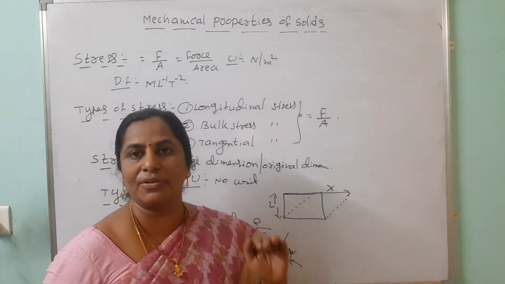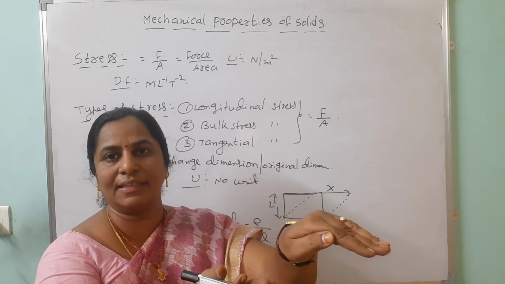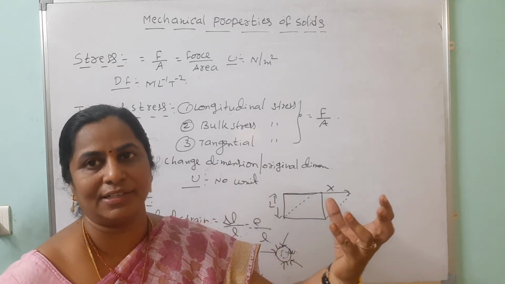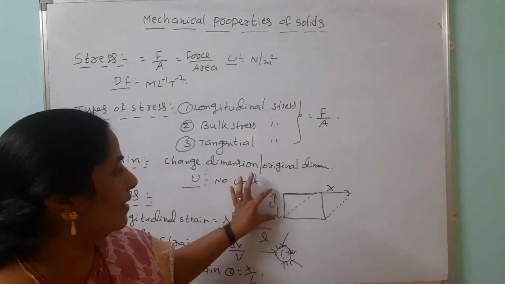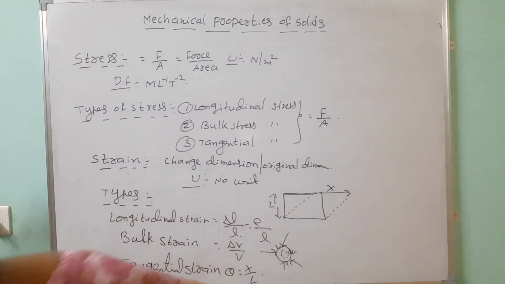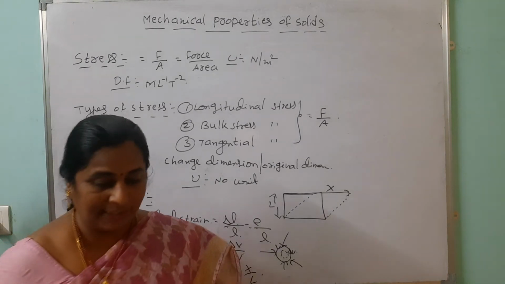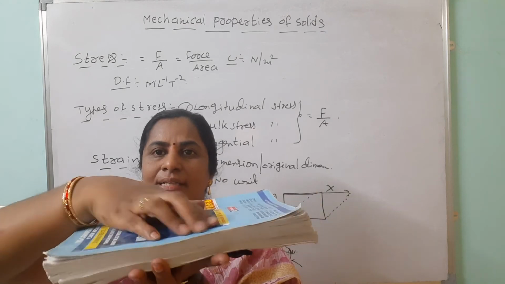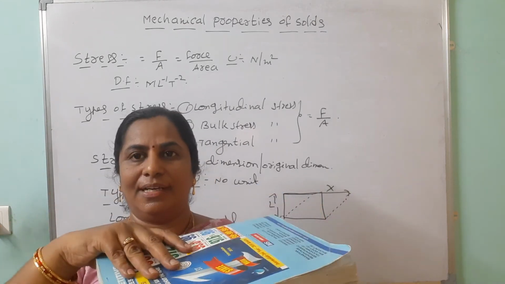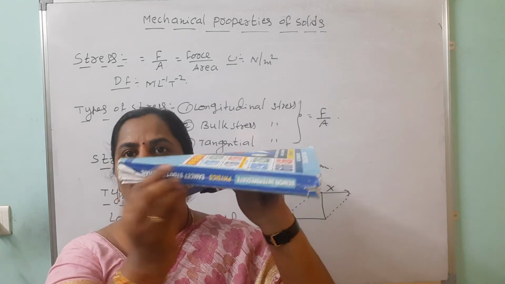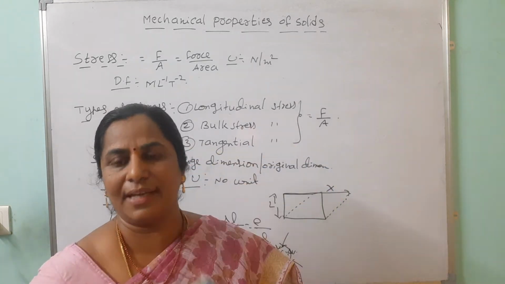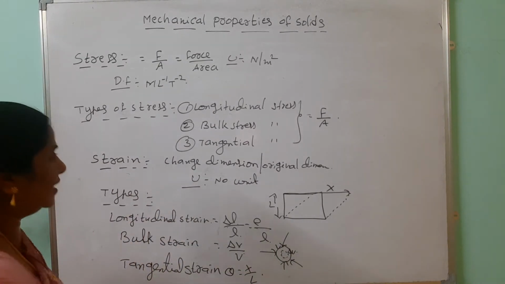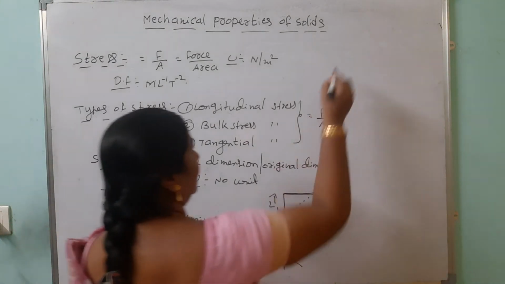Where should we observe this? Normally in the case of books, when we apply the tangential force, the layers go in a somewhat forward direction. That displacement is X. Suppose you take this book and apply force, then what happens? This layer goes somewhat forward, that is the displacement. And the perpendicular distance between these two layers is nothing but L. Like that we can calculate the types of strain, and I have given the different types of strains.